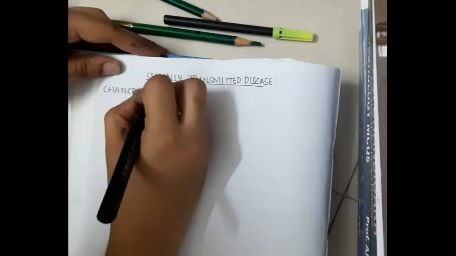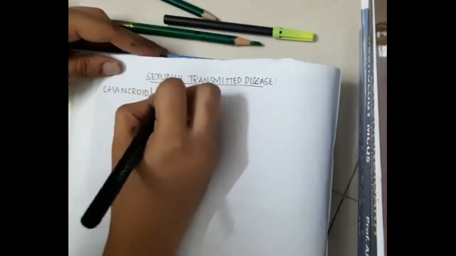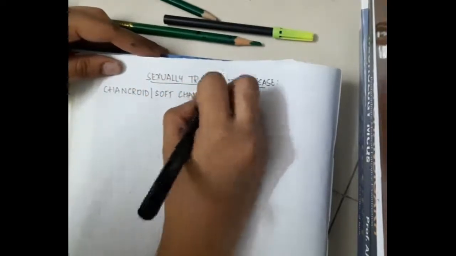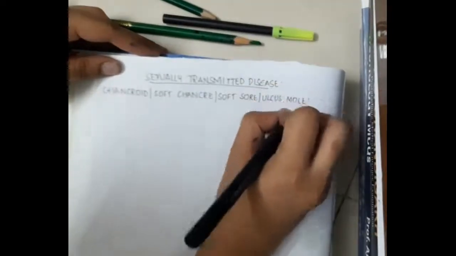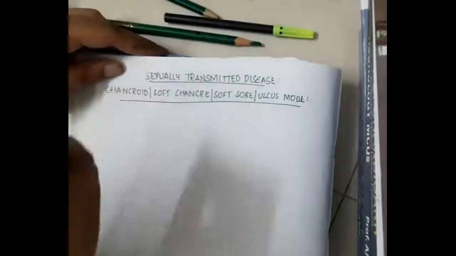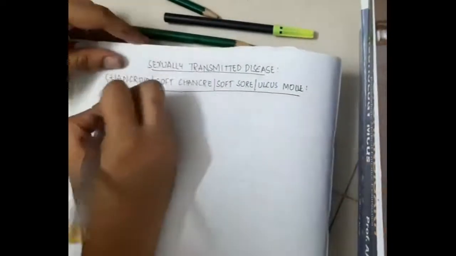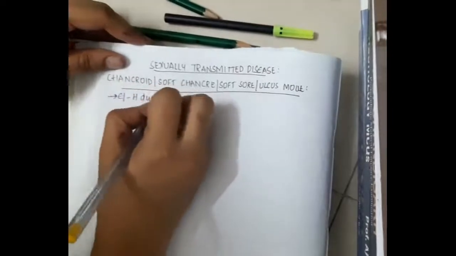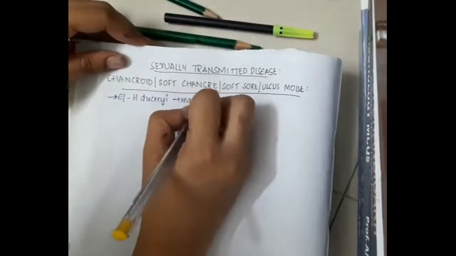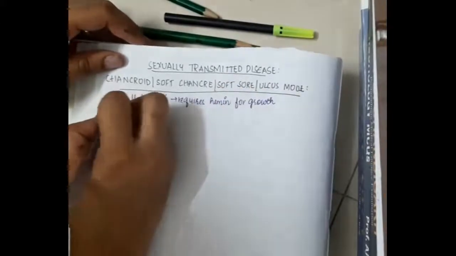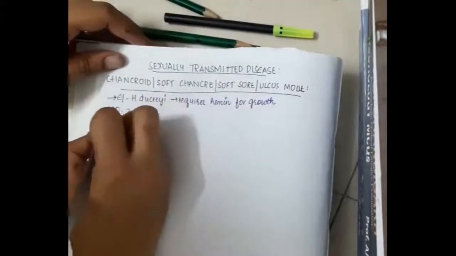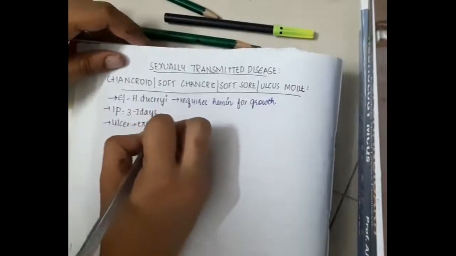Hello friends, let us now learn some important points about the first sexually transmitted disease, which is chancroid, or soft chancre, or soft sore, or ulcus molle. So this chancroid, the etiology is it is caused by Haemophilus ducreyi, and this Haemophilus ducreyi requires hemin for growth. Incubation period for chancroid is 3 to 7 days.